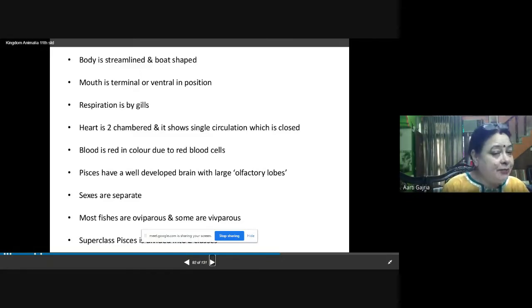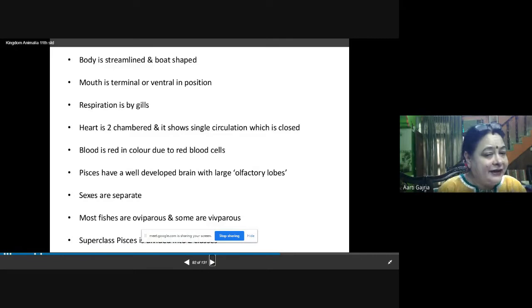Heart is two chambered, only two chambers are present, auricle and ventricle, and it shows single circulation. Single circulation means the blood is flowing through the heart only once in a cycle, and it is closed. Closed means the blood vessels are present, the heart is present, and the blood is transporting things to different portions of the body through the blood vessels. That is called the closed blood circulatory system. So they have the closed blood circulatory system with the heart having two chambers only.